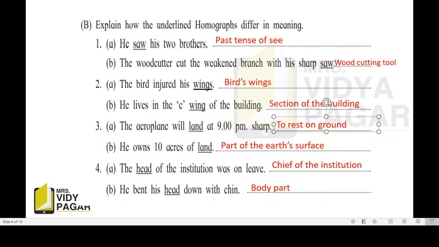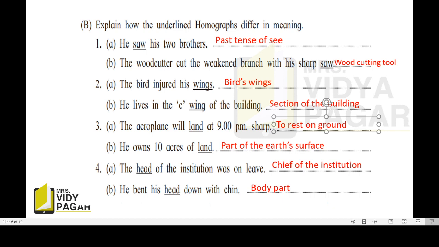Now second, the bird injured his wings. Wings means body part of the bird, पक्षाचे पंख. Second, he lives in the east wing of the building. Here, wing of the building means section of the building. See, the spellings are the same, the pronunciation is the same, but the meaning is different.